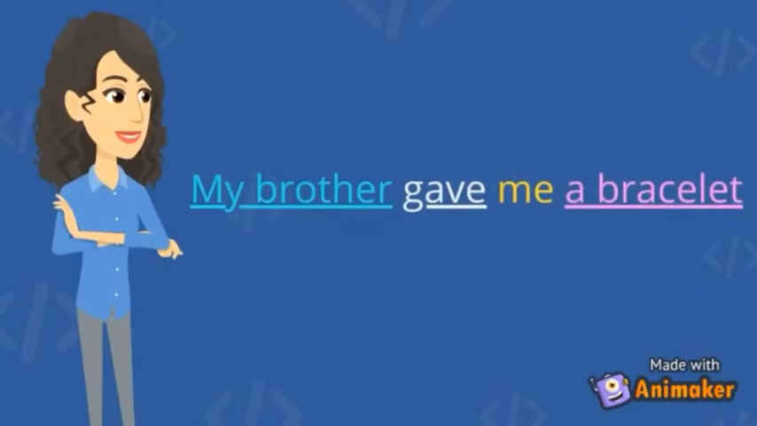The next example: My brother gave me a bracelet. Our subject here is my brother, our verb is gave, and the direct object is a bracelet. How about the indirect object? Now, make a question using for whom or to whom. To whom did my brother give a bracelet? Of course, the pronoun me, so the indirect object is me.